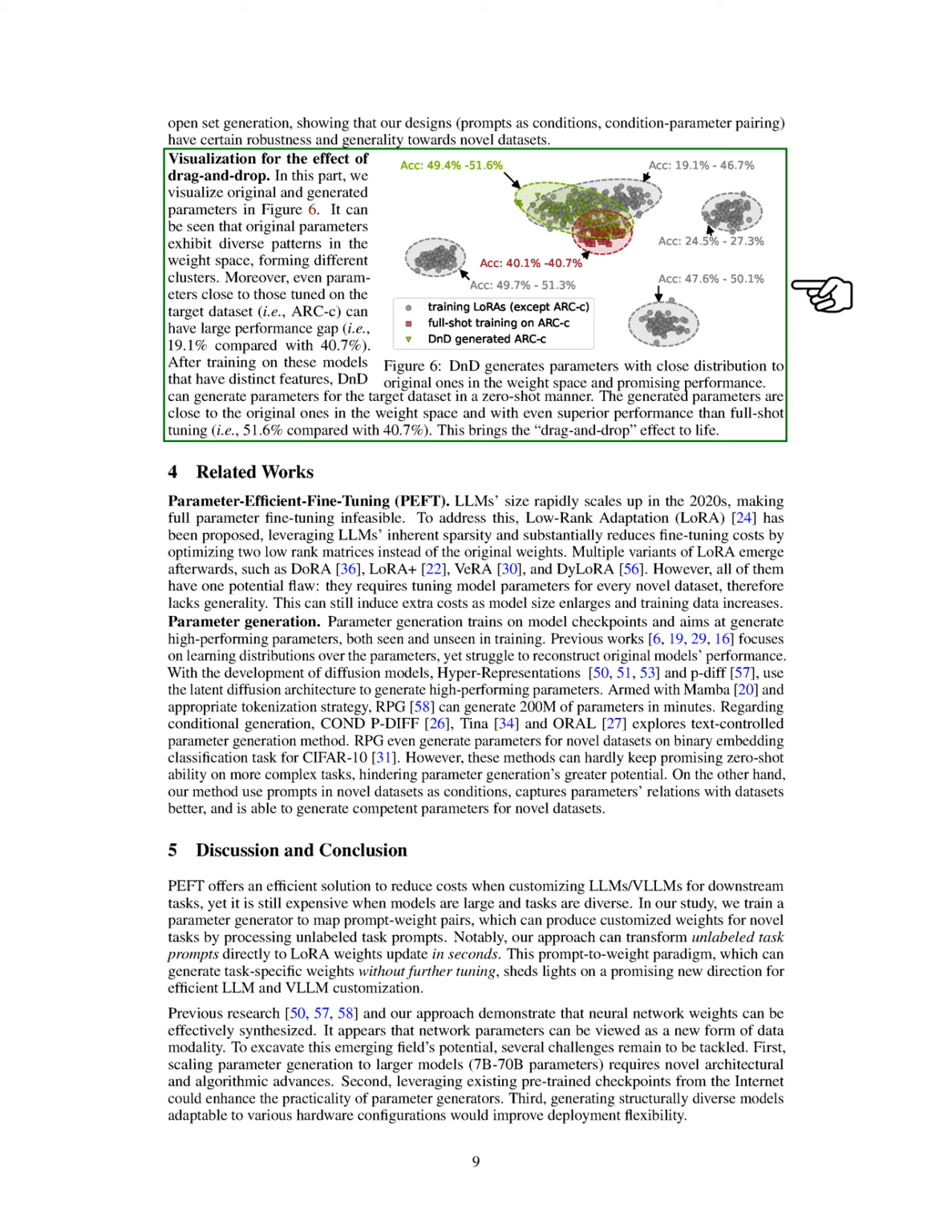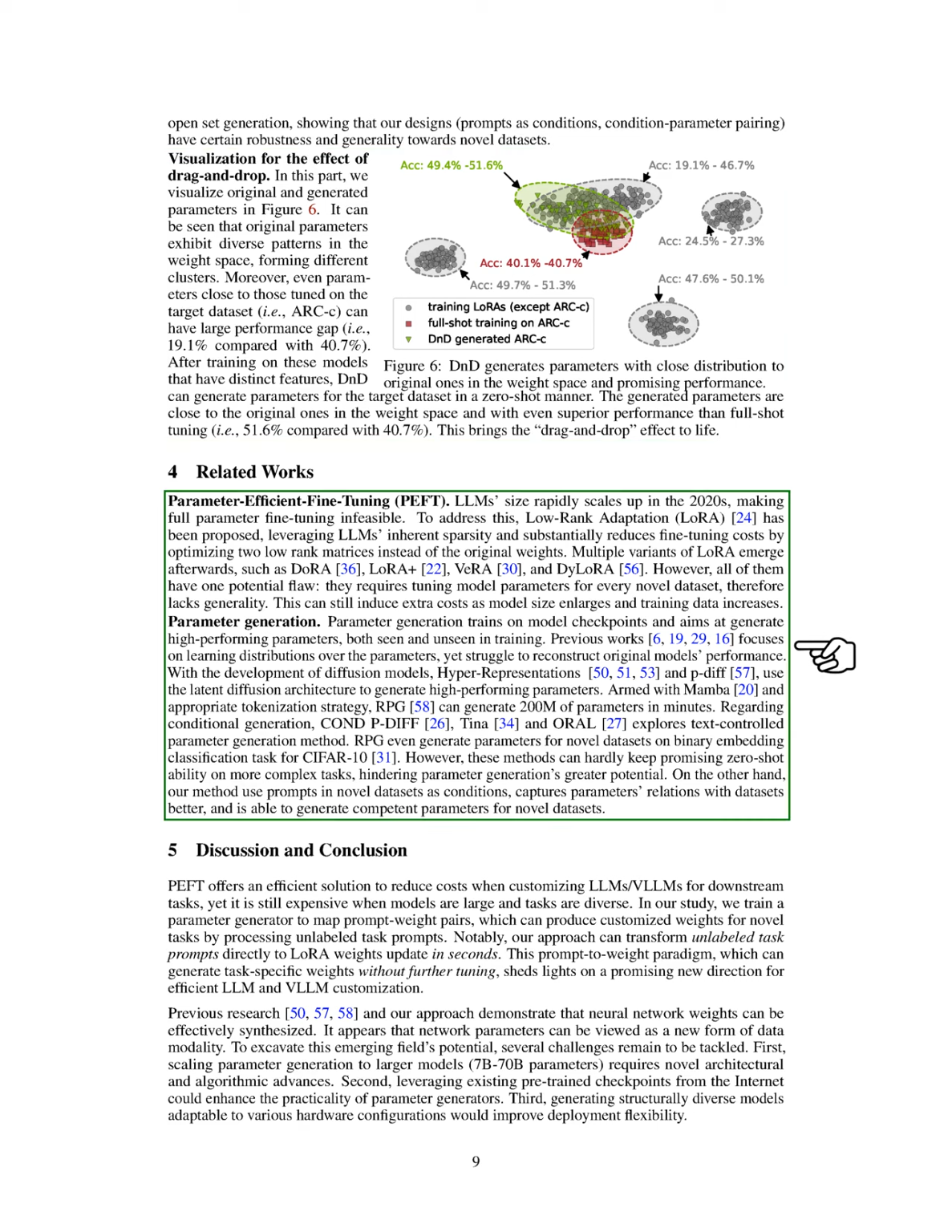Next, we visualize the original and generated parameters. We observe that the original parameters display diverse patterns in the weight space, forming distinct clusters. Notably, even parameters that are close to those tuned on the target dataset, ARC-C, can show a significant performance gap, with scores of 19.1% compared to 40.7%. After training on models with unique features, D&D can generate parameters for the target dataset in a zero-shot manner. These generated parameters are not only close to the originals in the weight space but also outperform full-shot tuning, achieving 51.6% compared to 40.7%. This illustrates the effectiveness of the drag-and-drop effect.